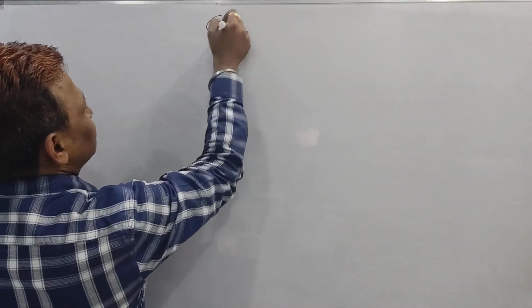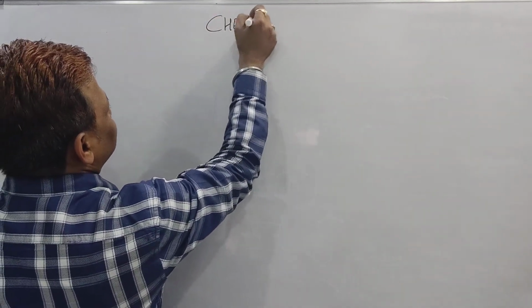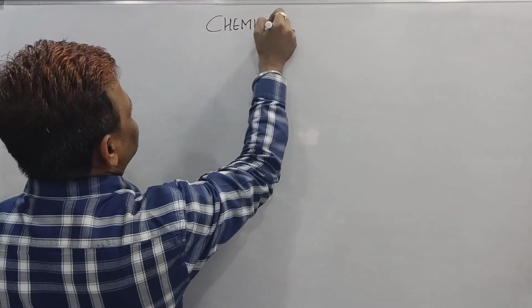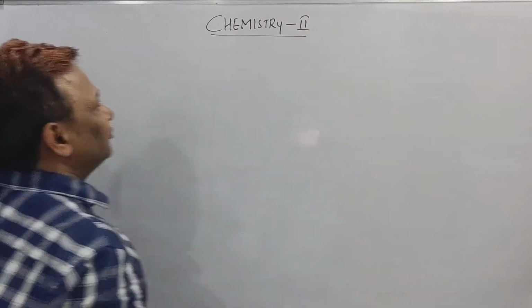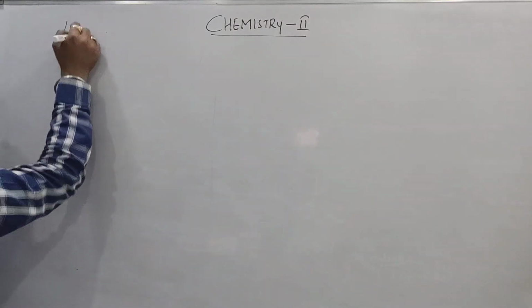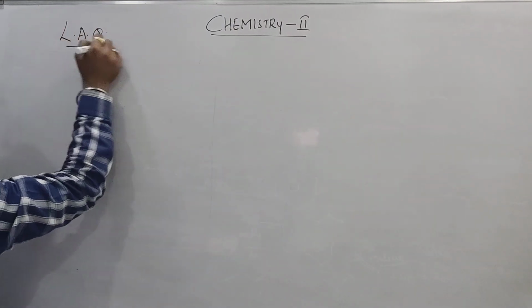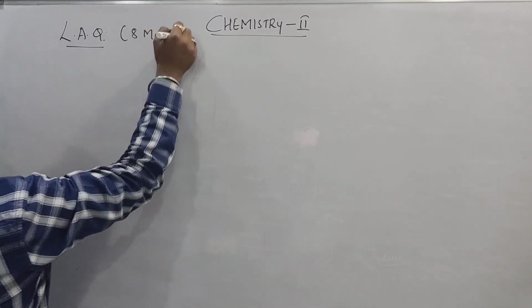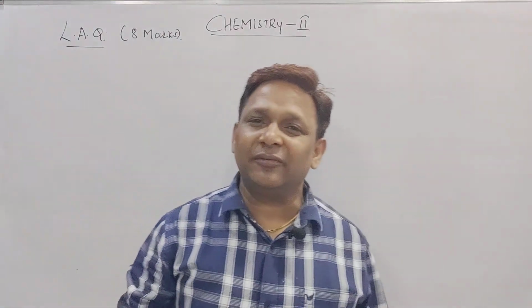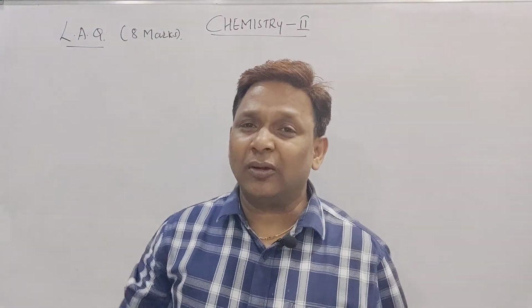This is the second year chemistry, and in this second year chemistry the first section I am going to discuss with you is LAQ, long answer questions, for 8 marks. This time we are going to get a new pattern of the paper.